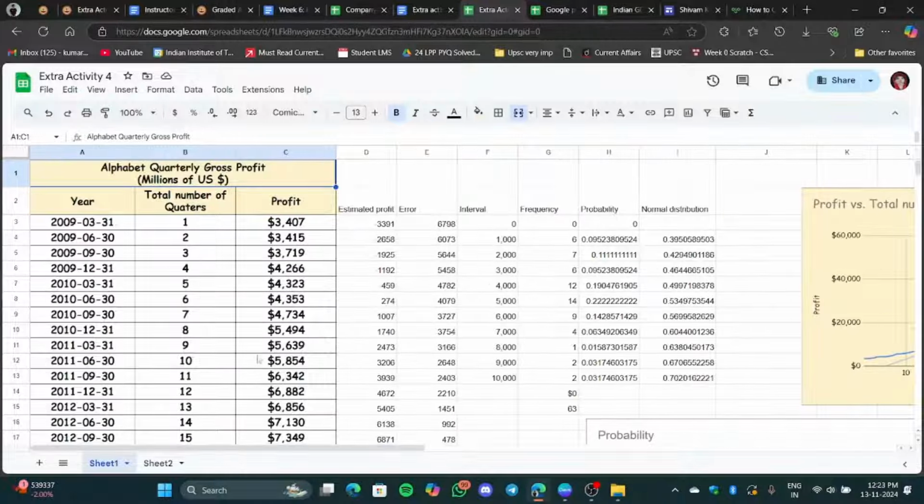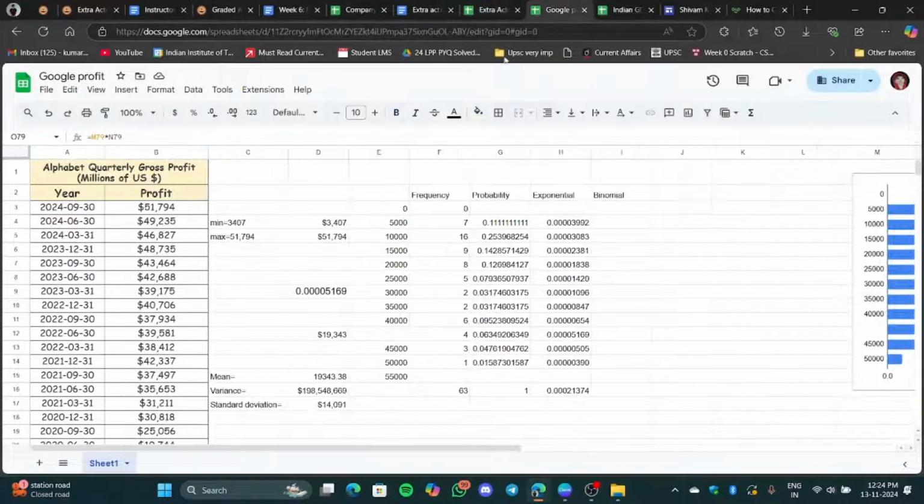I will not encourage you to just copy paste this activity. Of course we are supposed to do it on our own, but still you can take help from here on how things can be modeled. You see that I started with this profit thing, and we checked that these two distributions are not going to work. So we thought about what else we can do on this data.